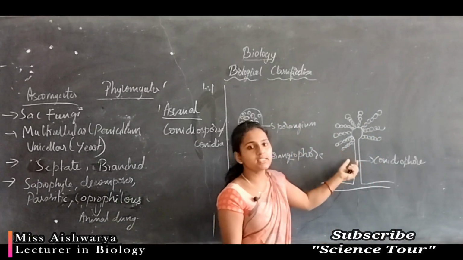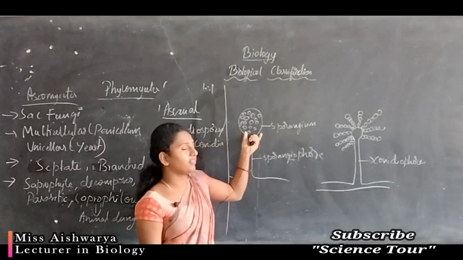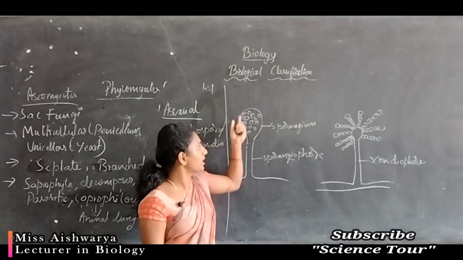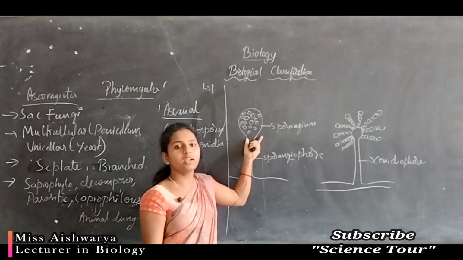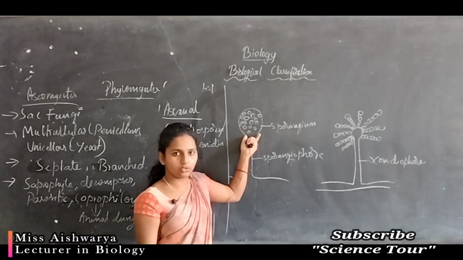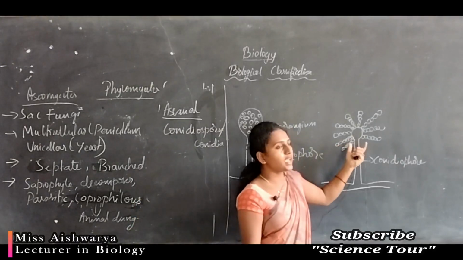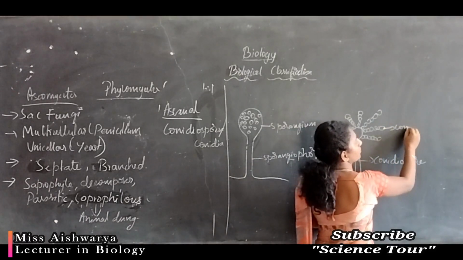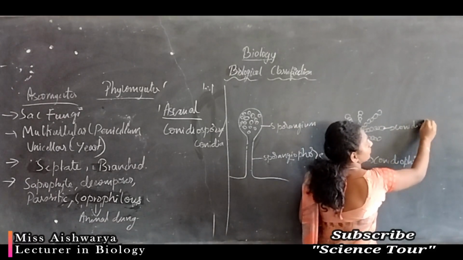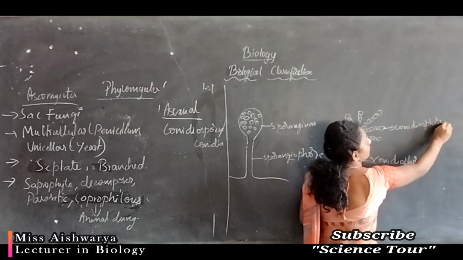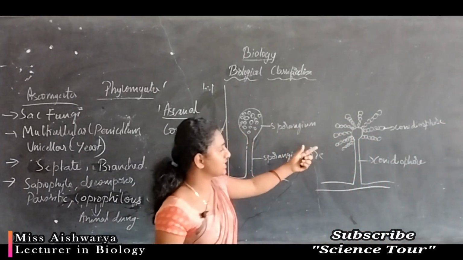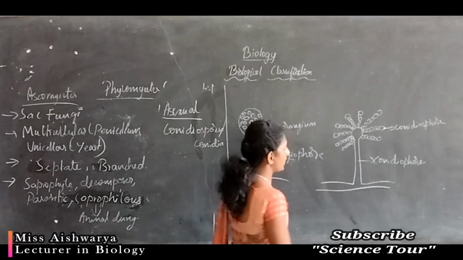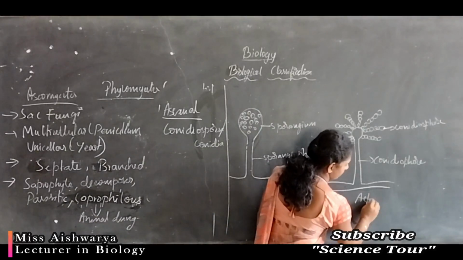So development is exogenous. Where spores develop inside a special cavity or special structure, that's why it is called endogenous development. This is exogenous. Each spore is a conidiospore. Example for this type of structure you can see in Aspergillus.